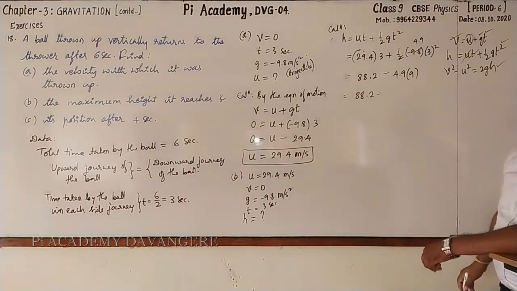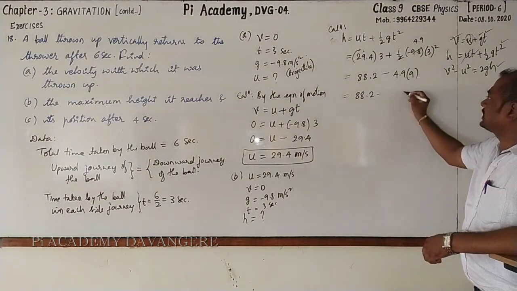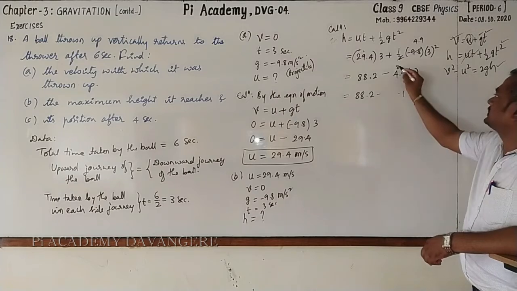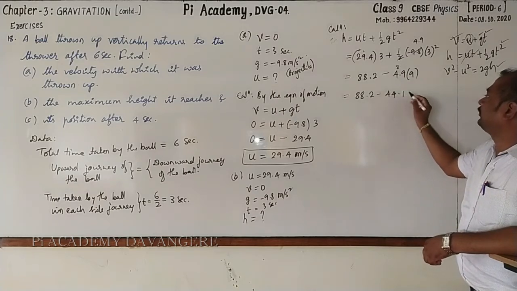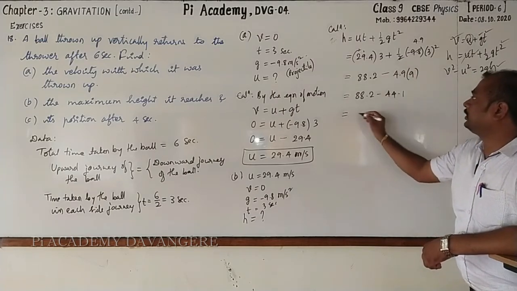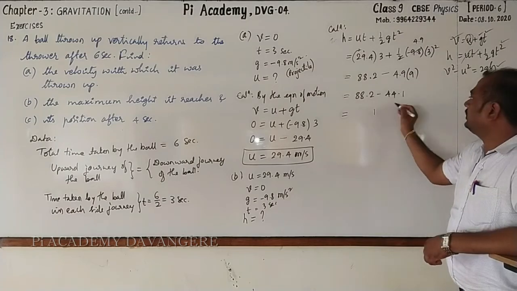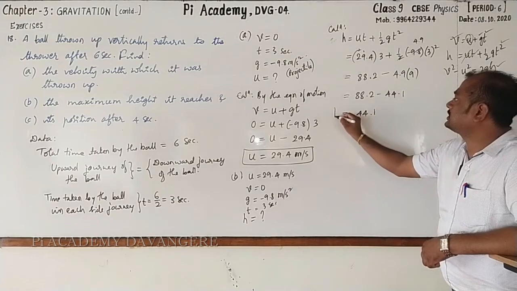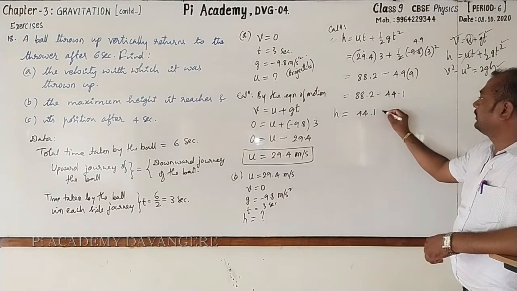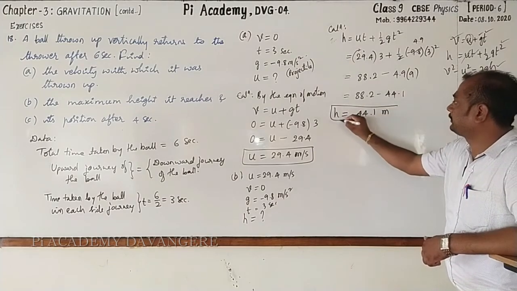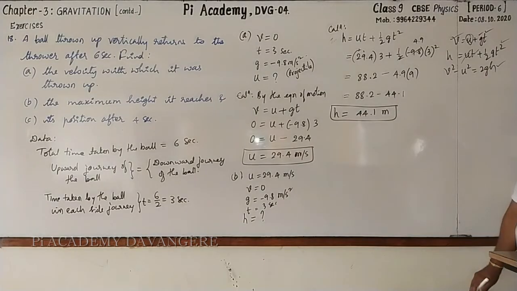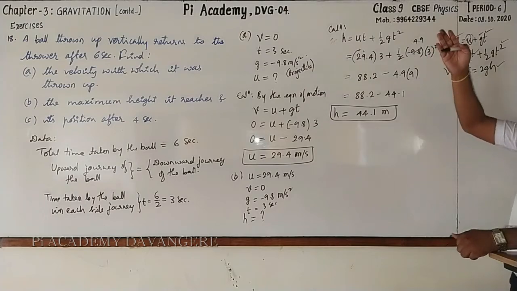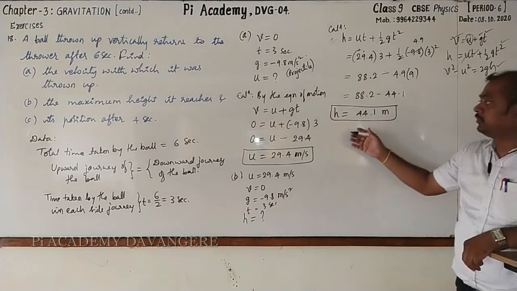This is equal to 88.2 minus 9. 9 9s are 81. 8 is the carry. Put decimal. 9 4s are 36 plus 8, 44. It is equal to, subtract 1. 8 minus 4 is 4, 8 minus 4 is 4. h is equal to 44.1 meter. Followed? Hope that you have understood. So this is the height to which the ball has reached.